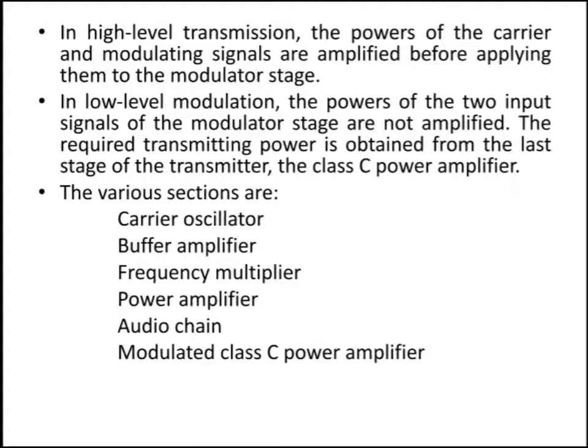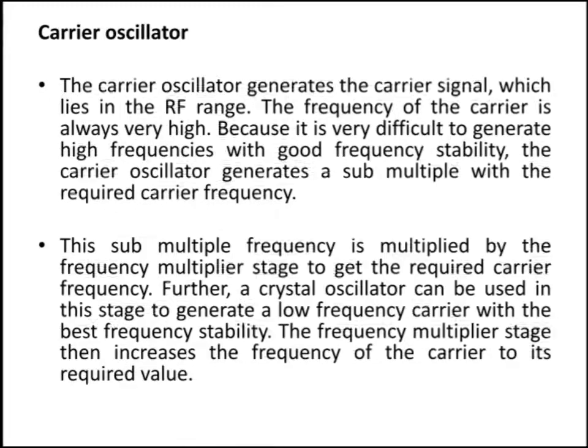That is, in high-level transmission, before going into the modulator section, the input signals are amplified, while in low-level modulation, the input signals are not amplified. The required transmitting power is obtained from the last stage of the transmitter, that is the class C power amplifier. The various sections of this amplitude modulation transmitter are carrier oscillator, buffer amplifier, frequency multiplier, power amplifier, audio chain, and modulated class C power amplifier.